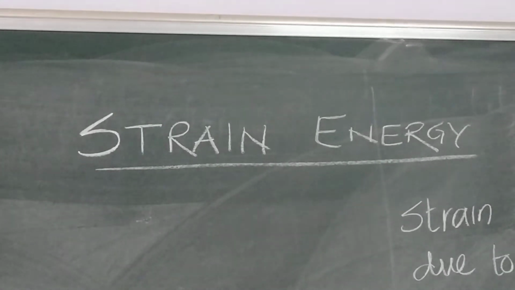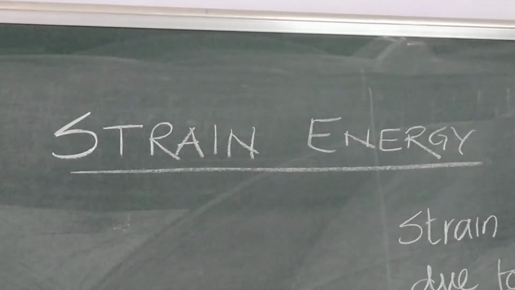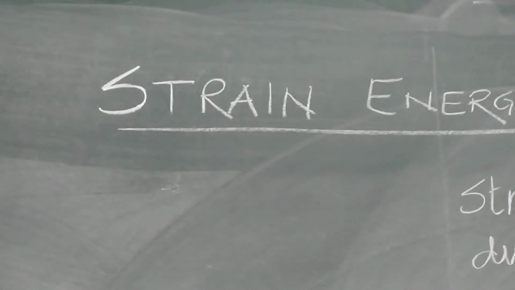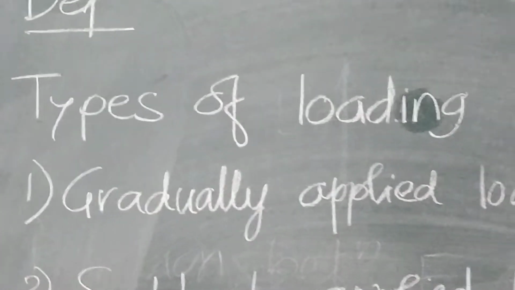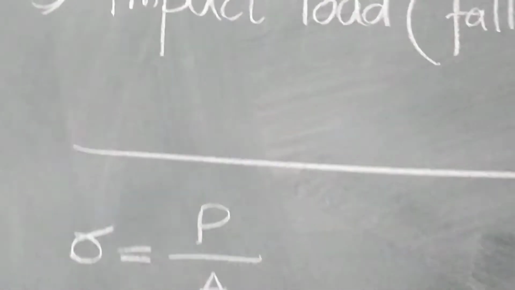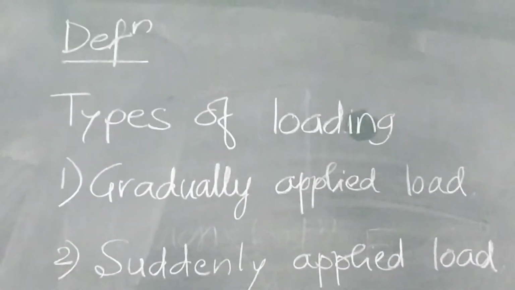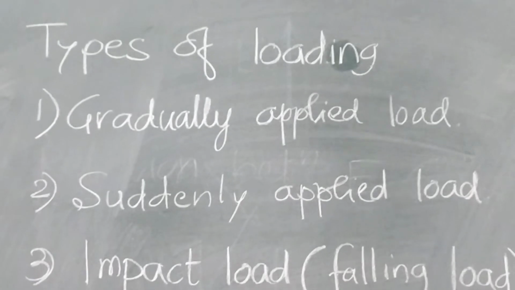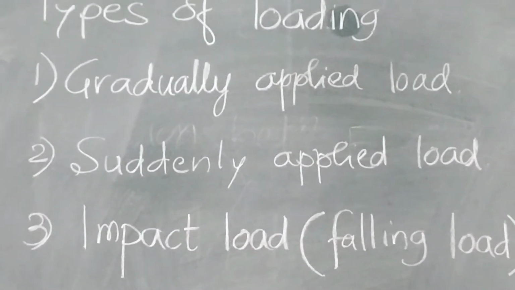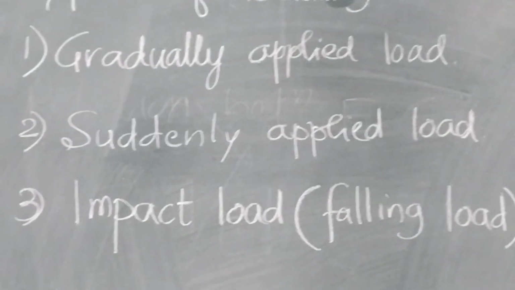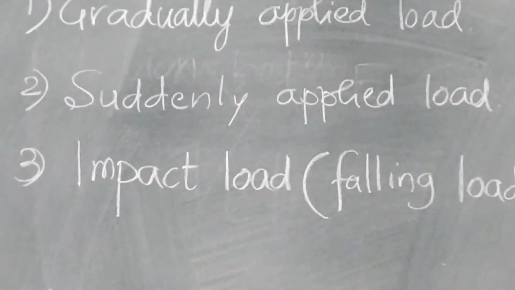Hello friends, let us now study strain energy. Strain energy is nothing but energy stored in a mechanical device like a spring. For that purpose, we have to define three types of loads. So, types of loading: gradually applied load, suddenly applied load, or impact load, that is nothing but a falling load.